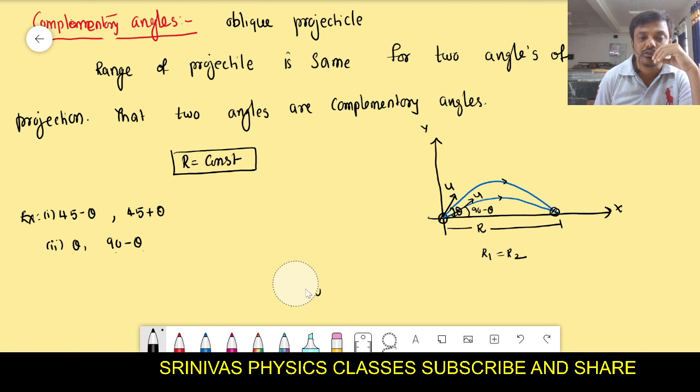Complementary angles in case of oblique projectile means the range should be the same for the two angles of projection. According to mathematics, complementary angles means the sum of the two angles is equal to 90 degrees. In these two examples, 45 minus theta plus 45 plus theta is 90 degrees, and theta plus 90 minus theta also sums to 90 degrees. Those are the complementary angles.